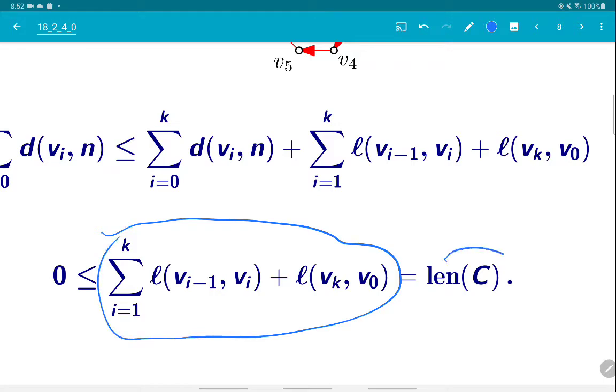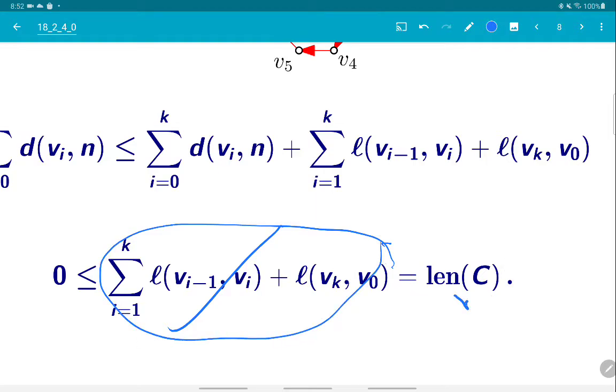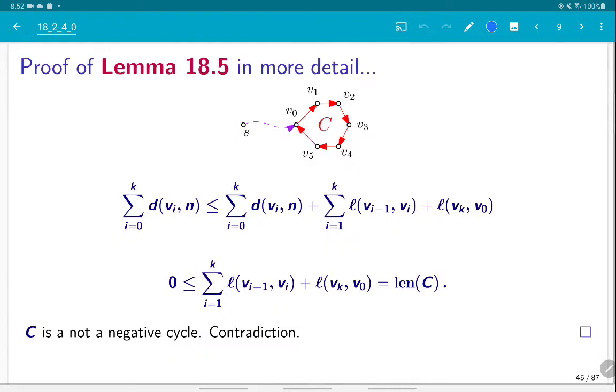If we ignore the rest and just keep this, what we get is that the length of the cycle is larger or equal to 0. Namely, this is not a negative cycle, which is a contradiction. So we are done. We proved that indeed the distances cannot converge if there is a negative cycle reachable from the source.